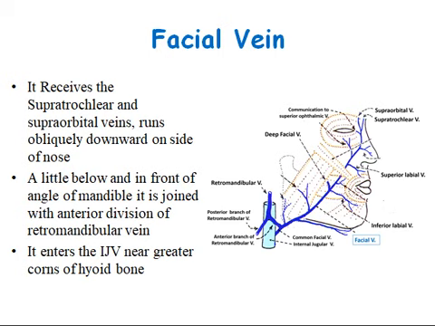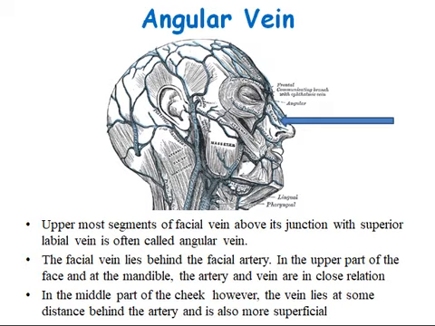Below the mandible, it crosses the submandibular gland, the posterior belly of digastric, and the stylohyoid muscle. A little below and in front of the angle of the mandible, it is joined by the anterior division of the retromandibular vein. After that, it enters the internal jugular vein near the greater cornu of the hyoid bone. The uppermost segment of the facial vein, above its junction with the superior labial vein, is often called the angular vein.